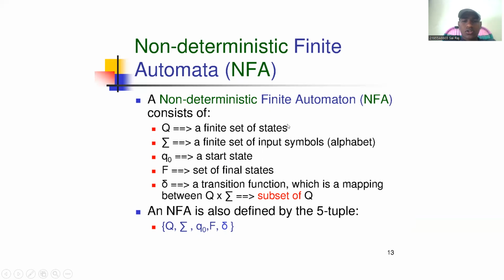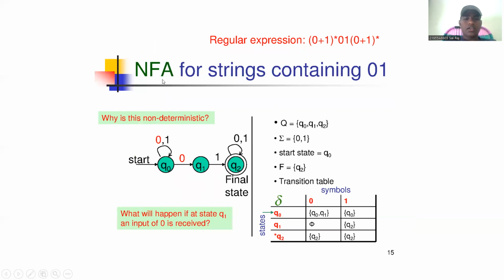As we discussed, a deterministic finite automaton is represented by 5 tuple notation, and a non-deterministic finite automaton is also represented by 5 tuple notation. Here is the same example, but we can represent it in a simpler manner. Compared to the DFA, an NFA is easier for drawing the transition diagram for this regular expression.